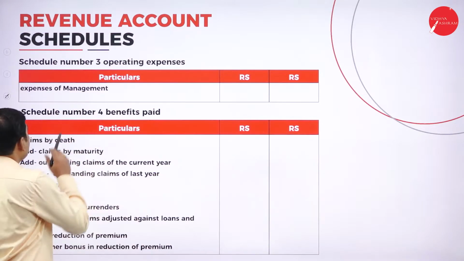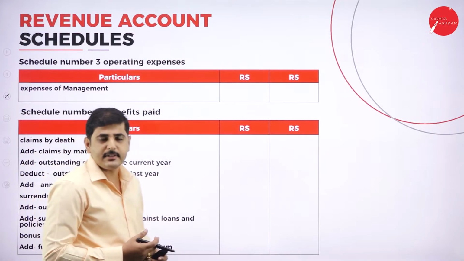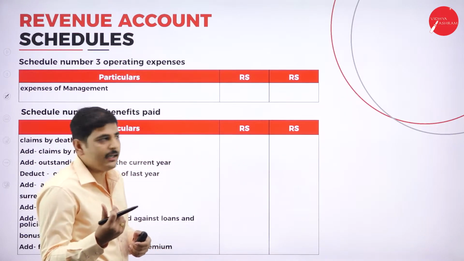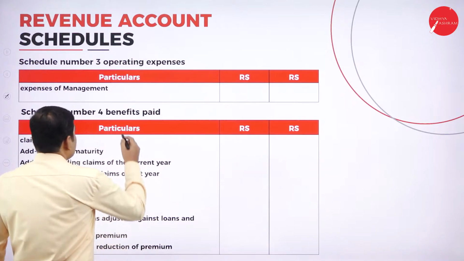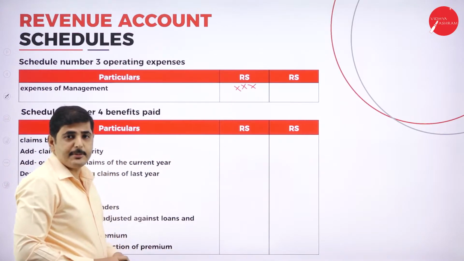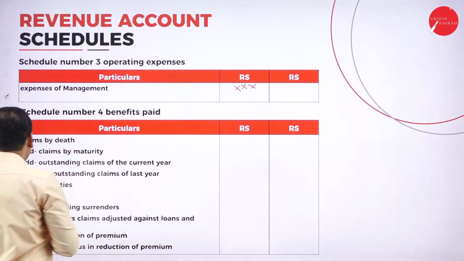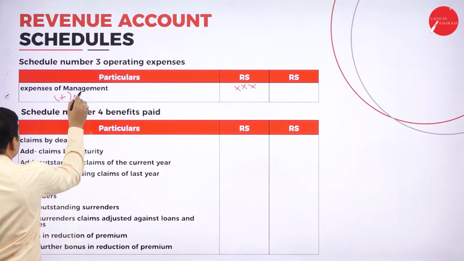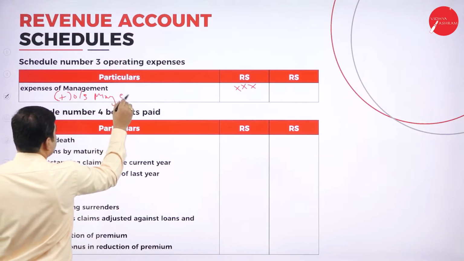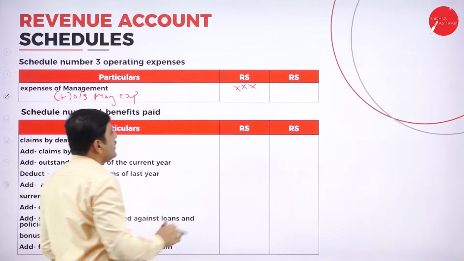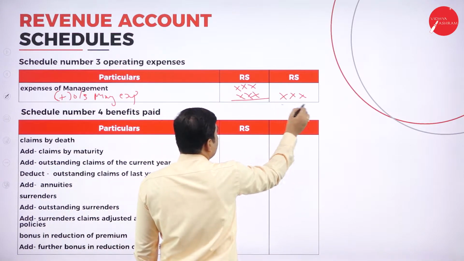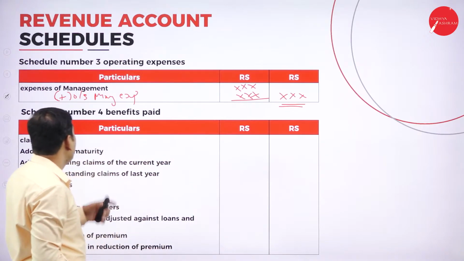Next one, schedule number 3, operating expenses. What are the operating expenses? For example, management expenses. You can write management expenses here. If there are any outstanding management expenses, add outstanding management expenses here. The total amount you can write here is the total amount of operating expenses.